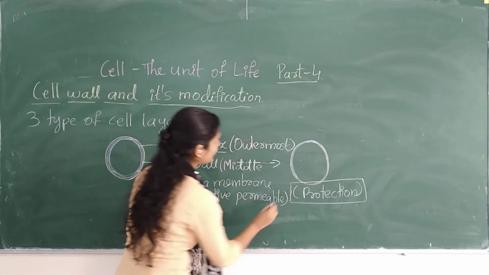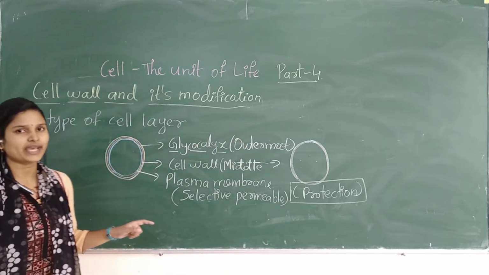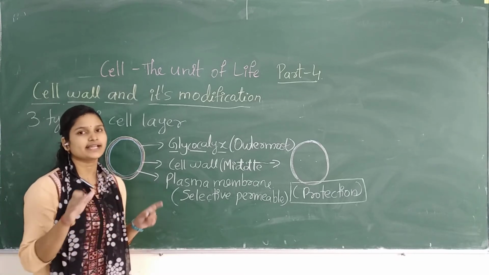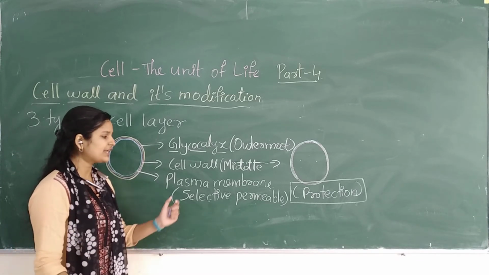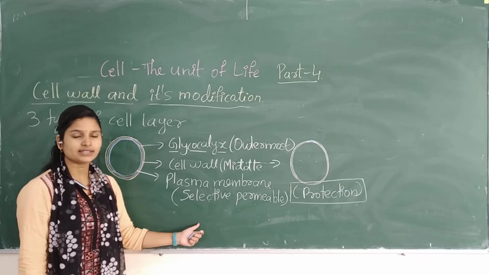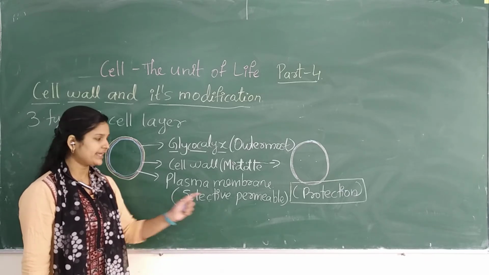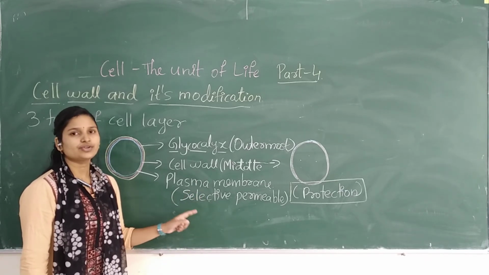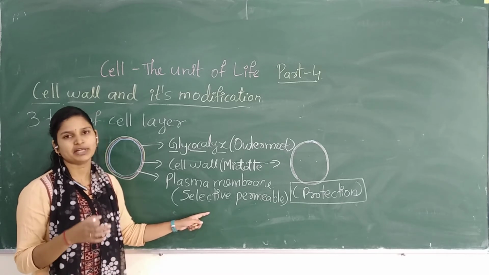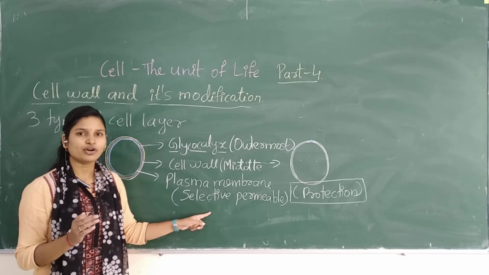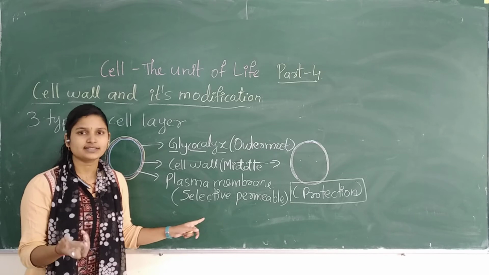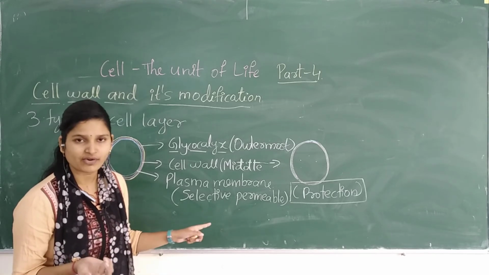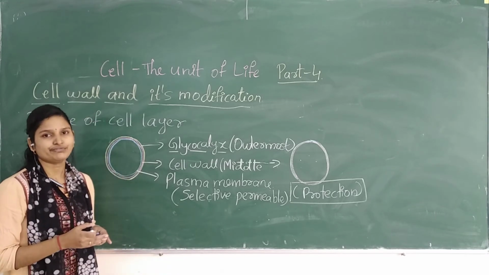The function of plasma membrane in case of prokaryotes is the same as in case of eukaryotes. In eukaryotes also, the plasma membrane is the outer protective layer, but in prokaryotes it acts as a selective permeable membrane, because it only sends the nutrition which is required for the internal environment.